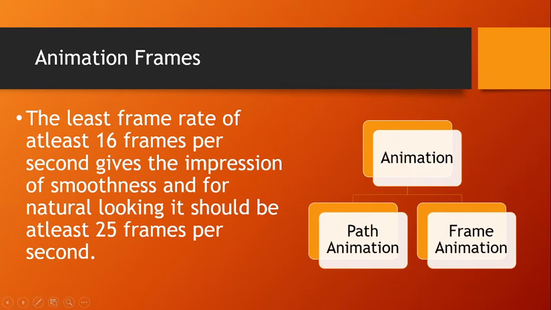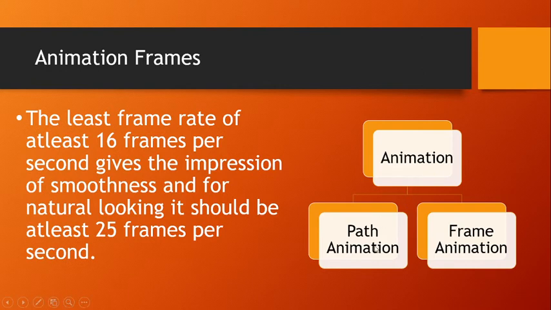Animation frames. Frames are nothing but each scene in the animation is called a frame. So to give smoothness to the animation, you need at least 16 frames per second. And to make it look natural, you need at least 25 frames per second. A frame is the change of the object in each frame.